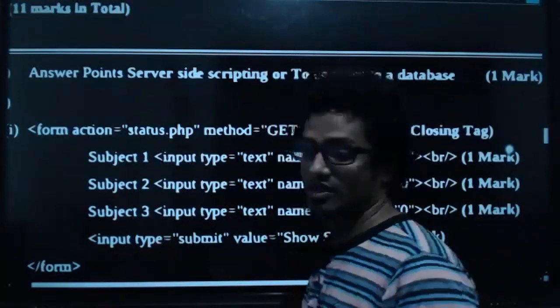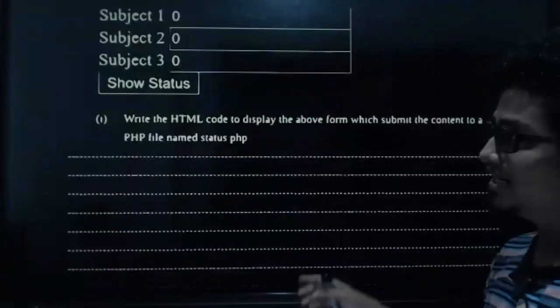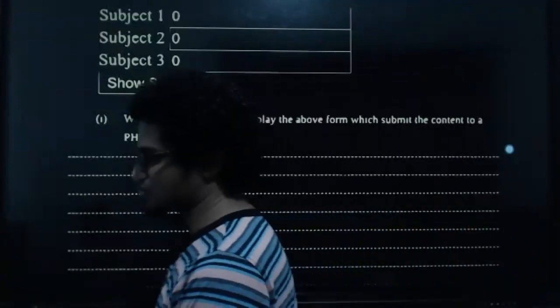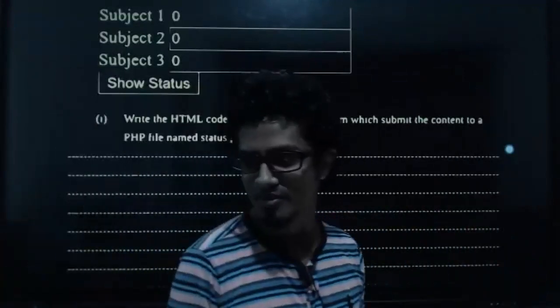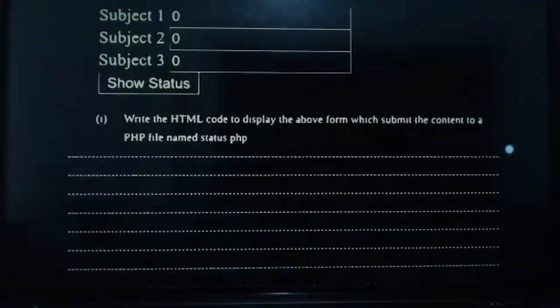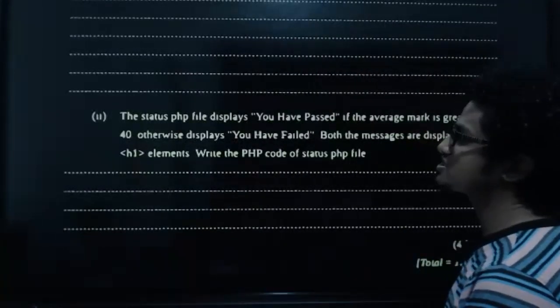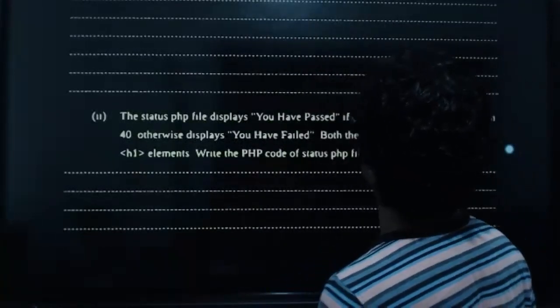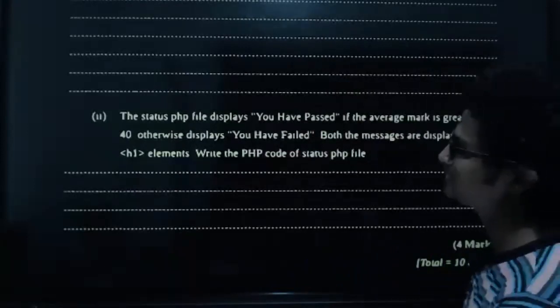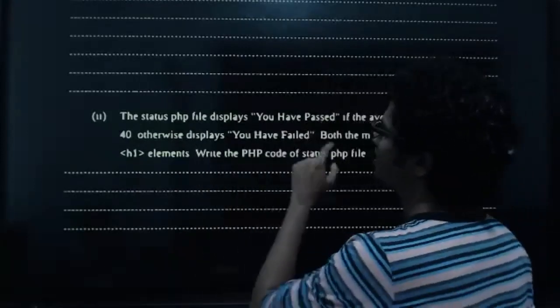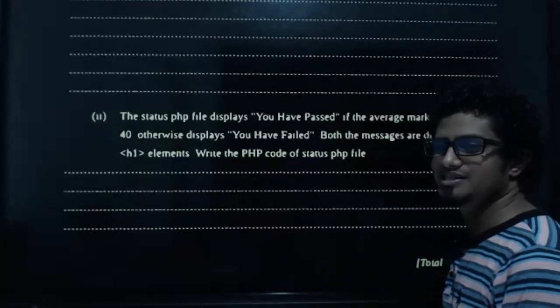That's it. Fine. So can all of you understand the form here, kids? Yes or no? Everyone, the chat screen, please. Yeah, right? Perfect, kids. Then going for the next one. The status.php file displays you have passed if average mark is greater than 40, otherwise displays you have failed. That's very simple.